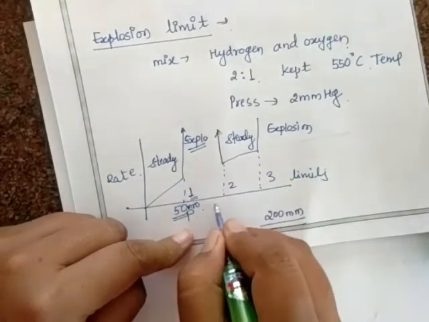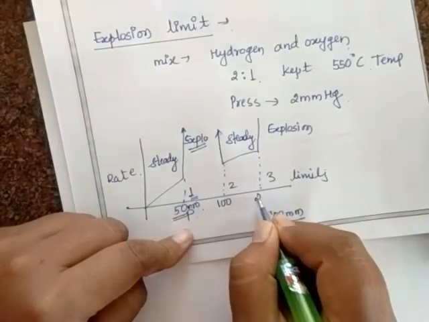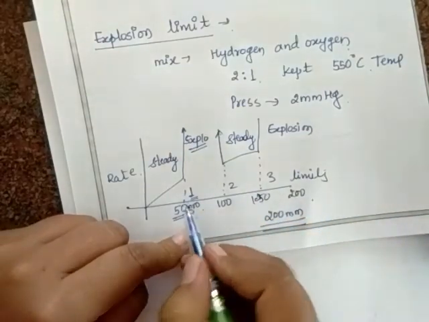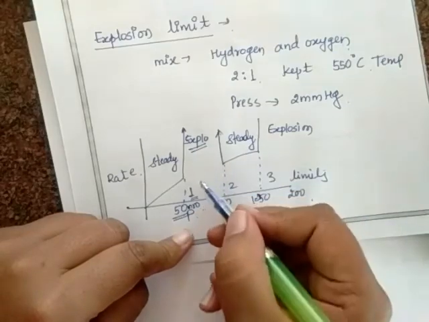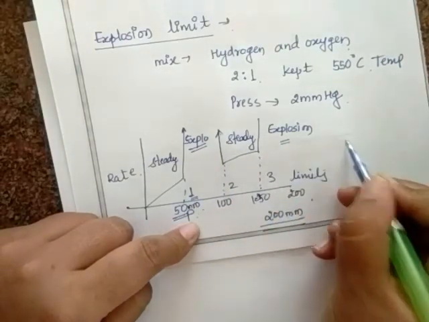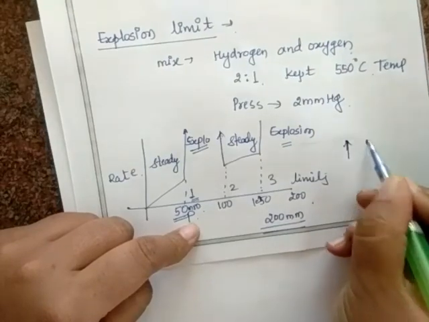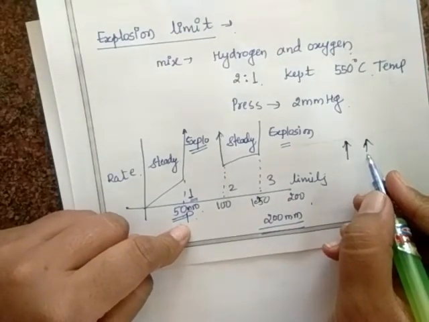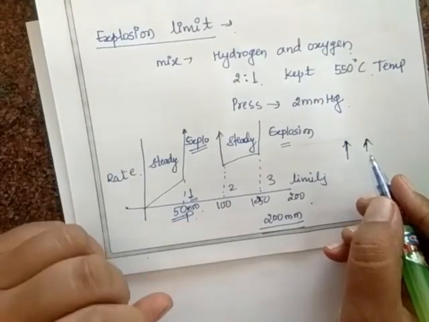Here this is 50, this is 100, this is 150, and this is 200. It means the reaction first goes at a steady rate, and when you increase the pressure it goes to explosion. As pressure increases, the limits also increase, and the reaction leads to explosion.